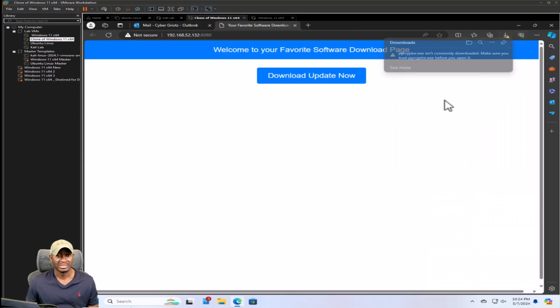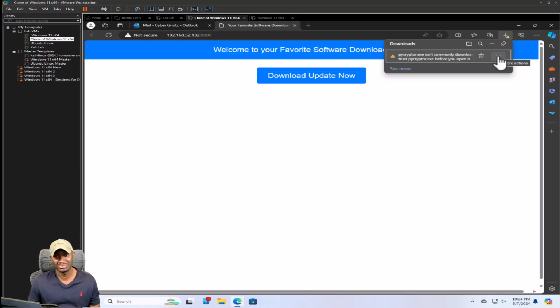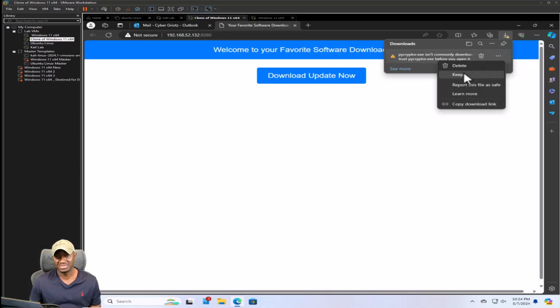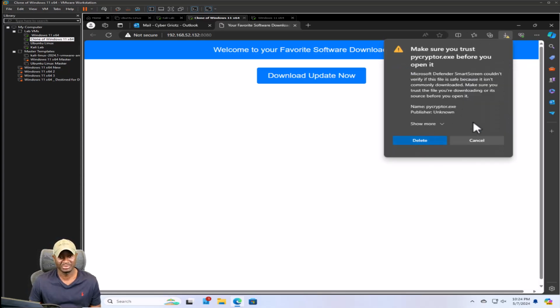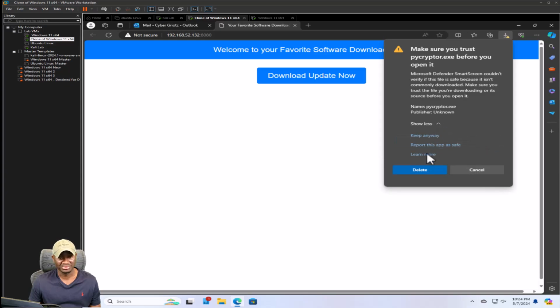Look at that. It actually downloaded, and it says you trusted blah blah blah. Typically people would click on it, even though Windows does a good job nowadays, tells you this is a virus and so forth. So we're just going to say keep it because it's for simulation purposes. We'll say keep it anyway.